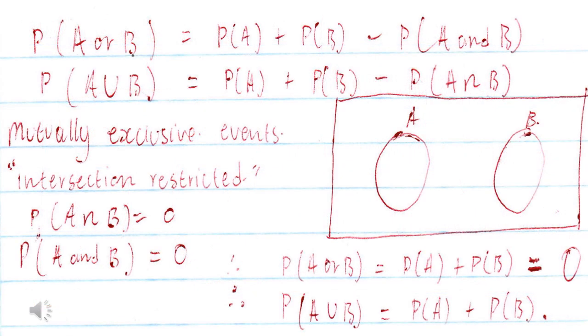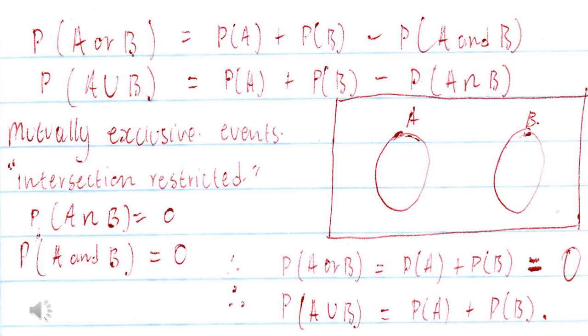Alright, then we have the other example, which is mutually exclusive events. As I've explained there, it's not complementary. This one can be a mutually exclusive event.